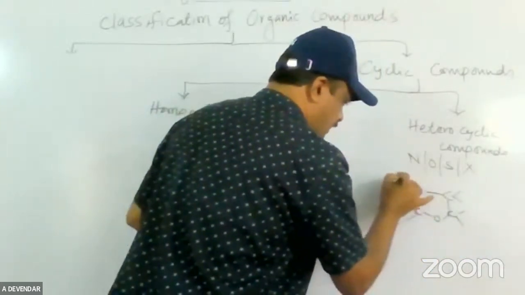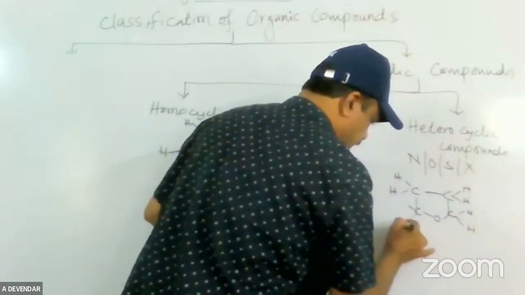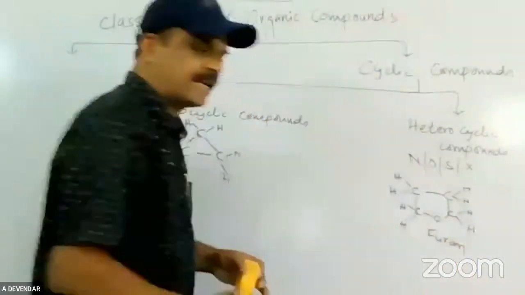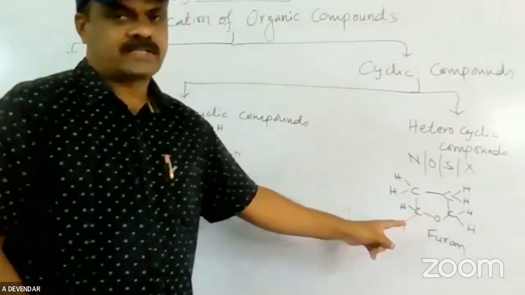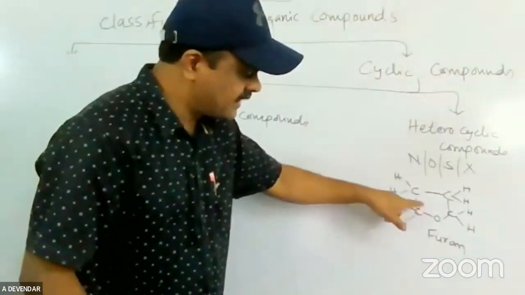I am writing one compound as an example. It is furan. It is a heterocyclic compound. It is also learned in the second chapter, in the second semester. So furan is a heterocyclic compound.